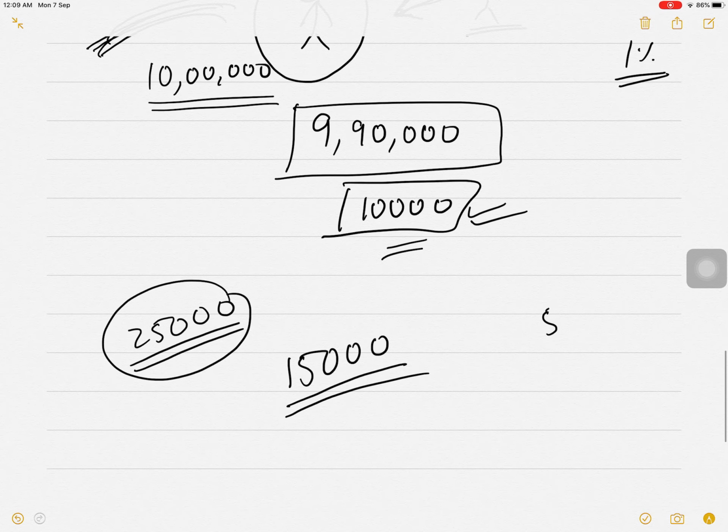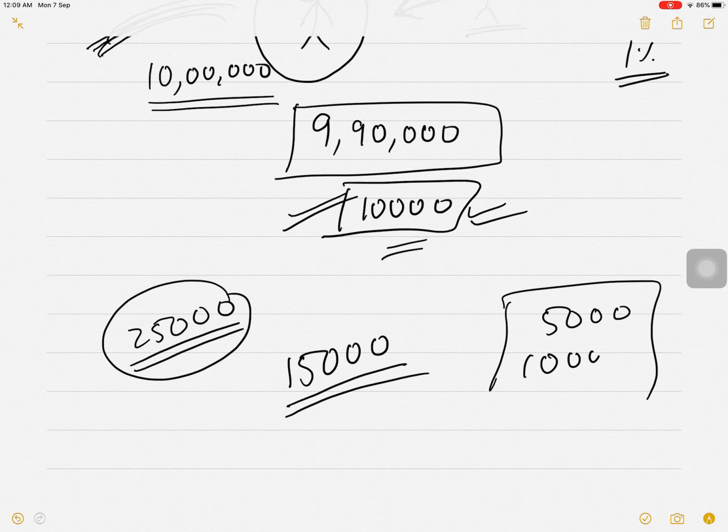Got it? Suppose my tax is only 5,000. I am supposed to pay tax as 5,000. Or suppose my tax is nil. So the amount which is paid in excess will be refunded by the government. Now I am supposed to pay 5,000. I have paid 10,000. So what will happen? Remaining 5,000 will be refunded.